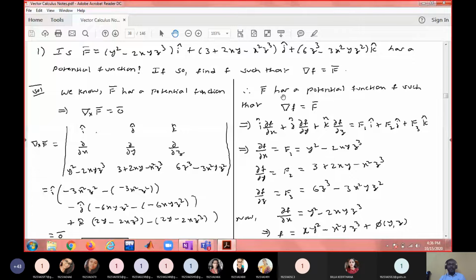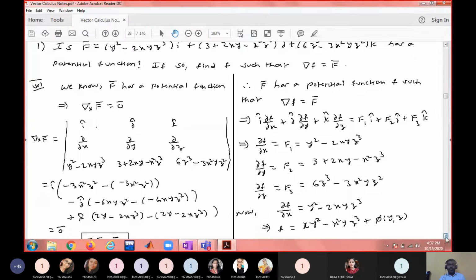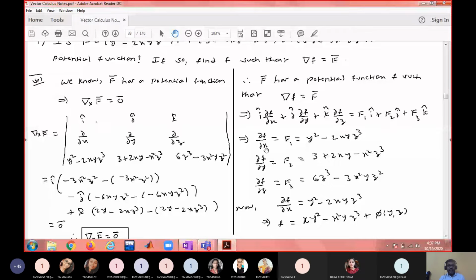F bar having a potential function means there exists a scalar function f such that del f equals f bar. But what is del f? It is i dou f by dou x plus j dou f by dou y plus k dou f by dou z, which is equal to f bar, with default notation f1 i bar plus f2 j bar plus f3 k bar. Two vectors are equal if and only if the corresponding components are equal. So dou f by dou x must be equal to f1, the first component, y square minus 2xyz cube, and dou f by dou y equals f2, the second component, 3 plus 2xy minus x square z cube, and dou f by dou z equals the third component f3, that is 6z cube minus 3x square y z square. So now after equating each derivative, our unknown function is f.